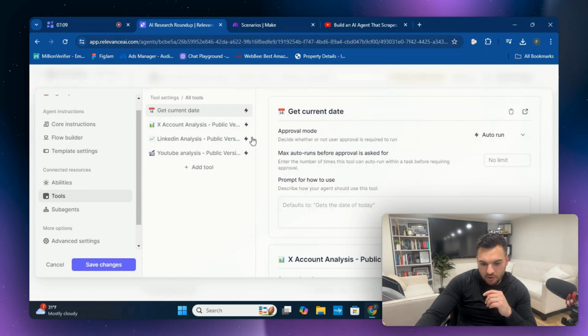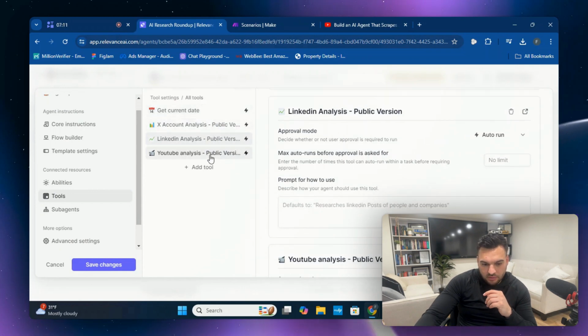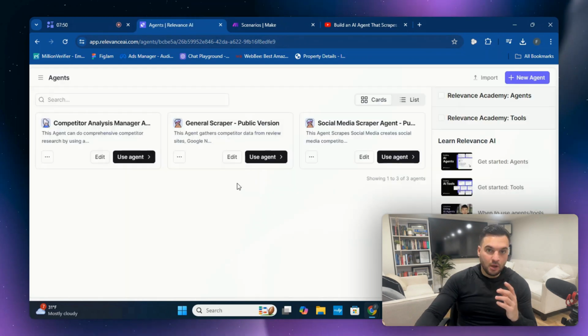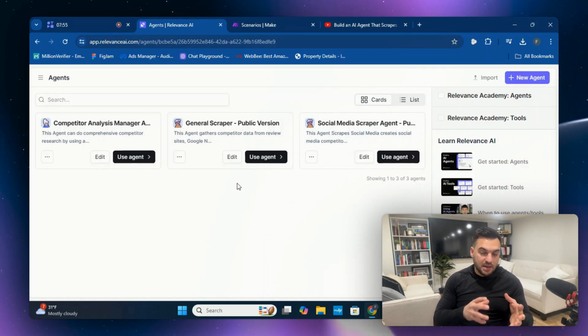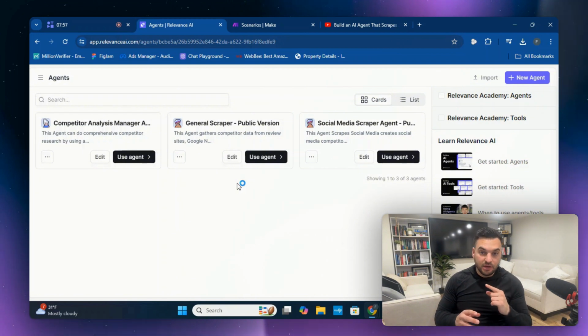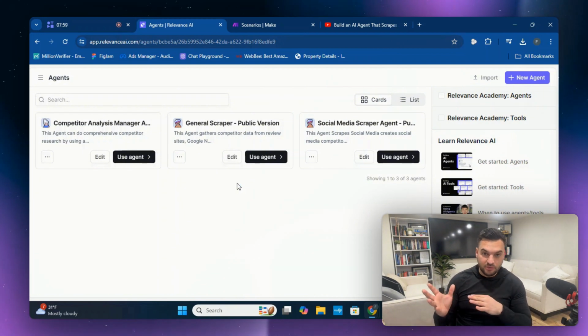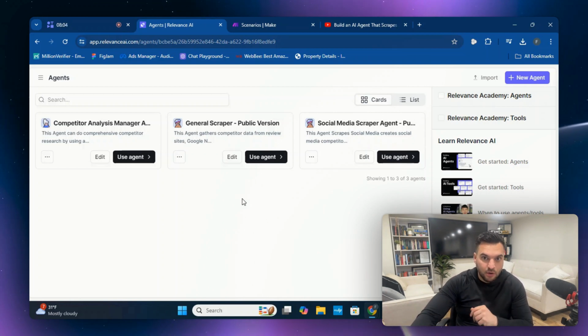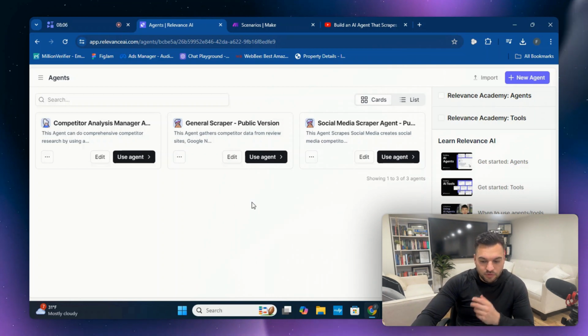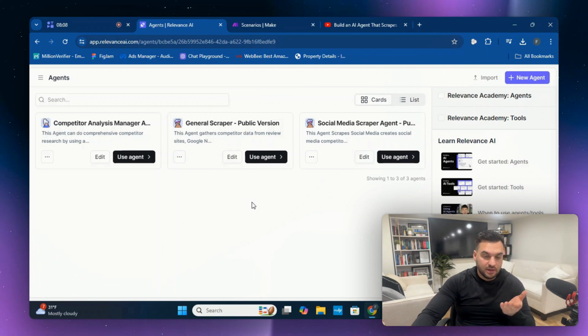The tools, make sure they're on auto run when you download these tools, and then you should be all good to go. Also, if you're looking for how to integrate this into Slack, the Make automation, it's going to be all the way at the end of the video if you would like to wait around for that. And if you don't, you can just skip to it and learn how to do that if you already have this downloaded. But this is for those of you who haven't been through this.